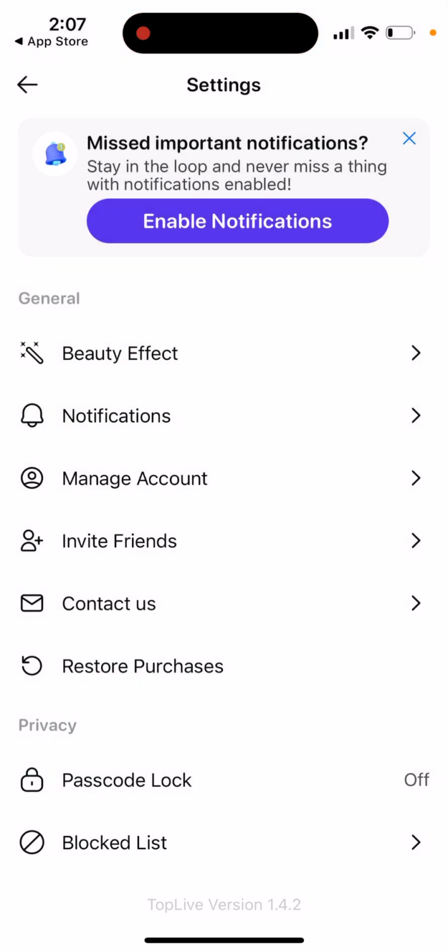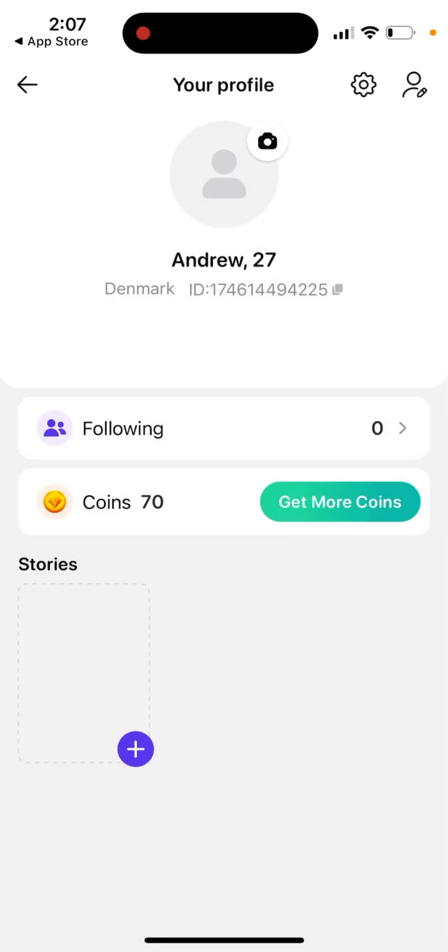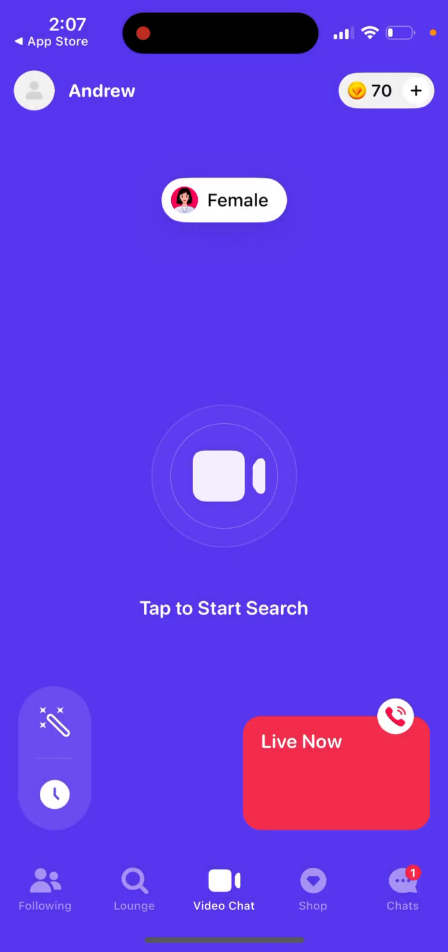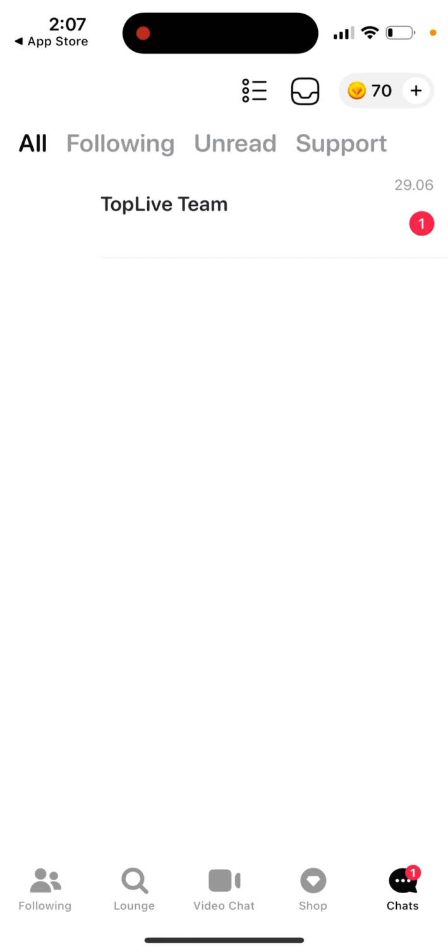And so that's that. You can also add stories, video chat, shop, buy coins, and chats.